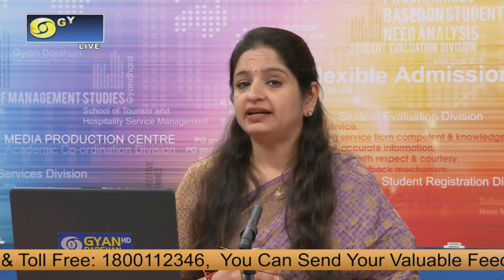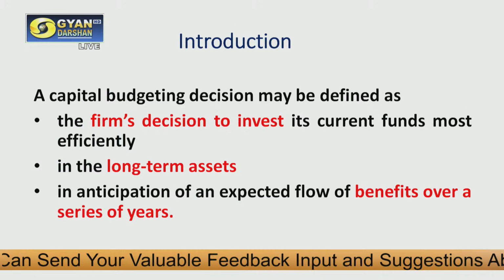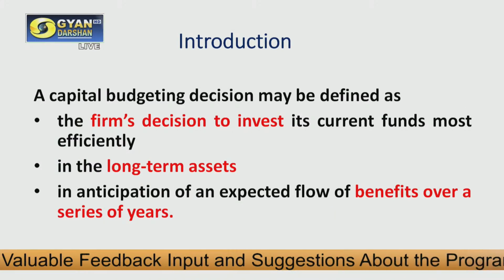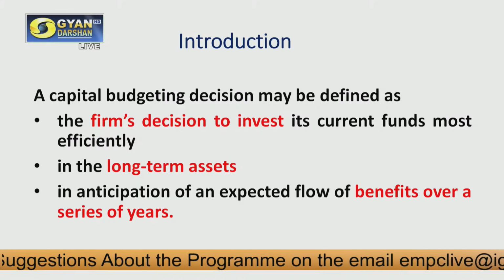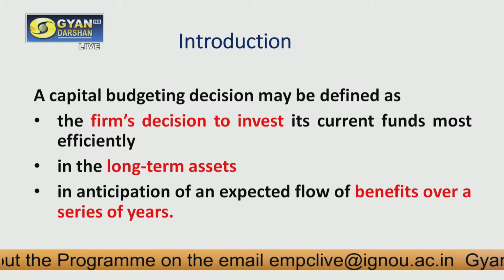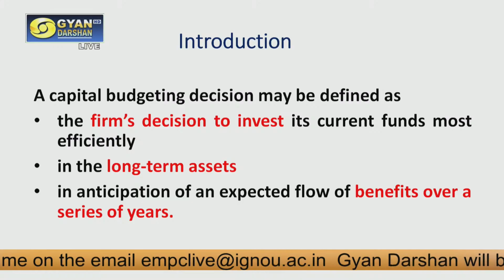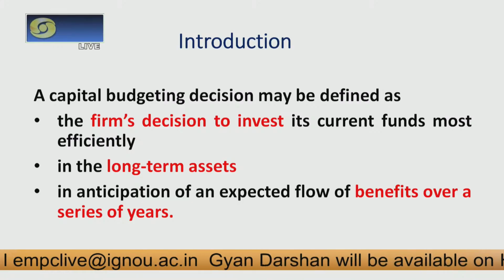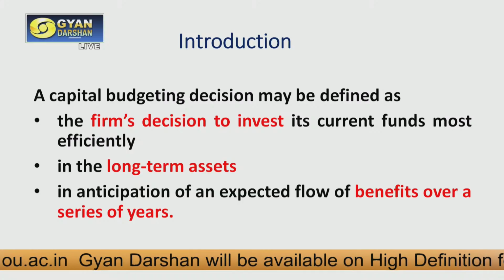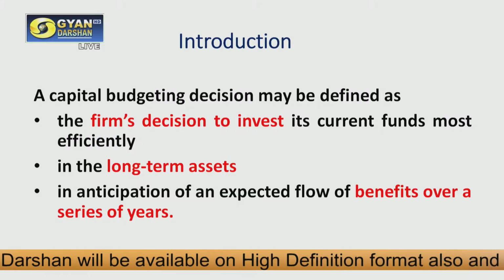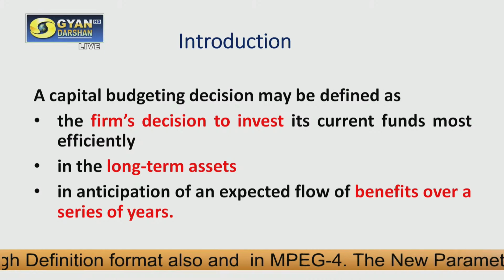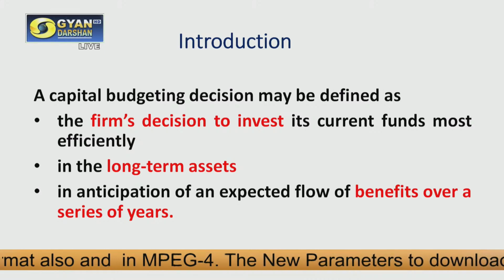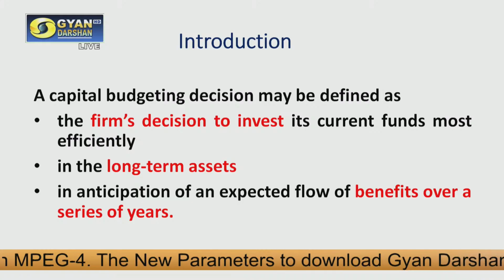So coming to the formal definition of capital budgeting. What do we understand by this term capital budgeting in terms of finance? Capital budgeting decisions may be defined as a firm's decision to invest. So the firm needs to decide that they are ready to invest its current funds most efficiently. They need to choose such options where their funds are properly utilized, most efficiently. And these funds need to be invested in long-term assets. So basically, these capital budgeting decisions are long-term decisions.